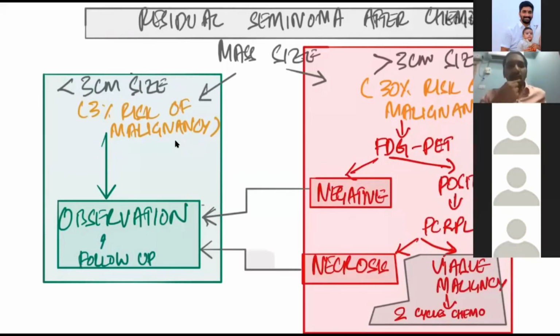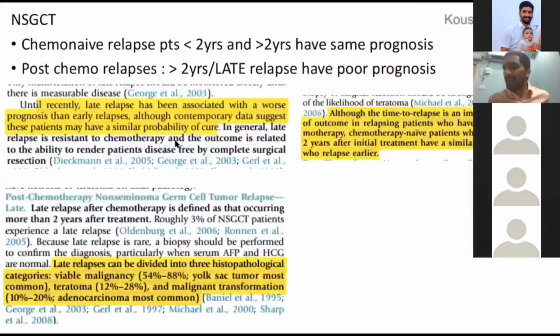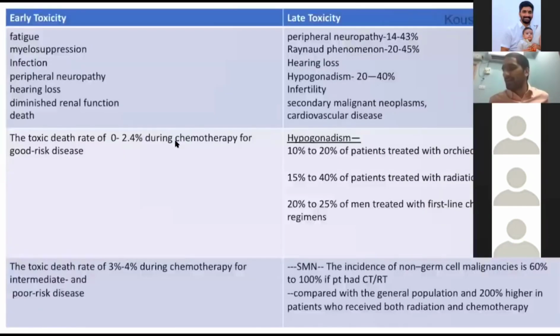If FDG PET is negative, just follow up the patient. If FDG PET is positive, you do a surgery and remove that lymph node residual mass. If that residual mass is showing necrosis only and there is no malignancy, nothing else to do. If the residual mass is showing malignancy, then you give 2 cycles of BEP. Relapse, I will discuss again in a scenario-based thing to you.